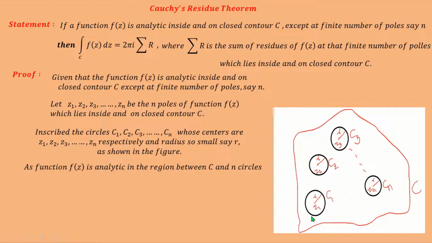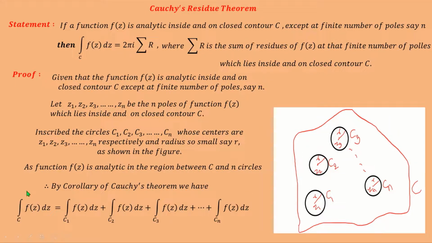Here the function f of z is analytic, and therefore by the corollary of Cauchy's theorem we have integration over C f(z) dz is equal to integration over C1 f(z) dz plus integration over C2 f(z) dz plus integration over C3 f(z) dz plus ... plus integration over Cn f(z) dz. Denote this as equation number 1. Now here we have to evaluate integration over C1 f(z) dz.